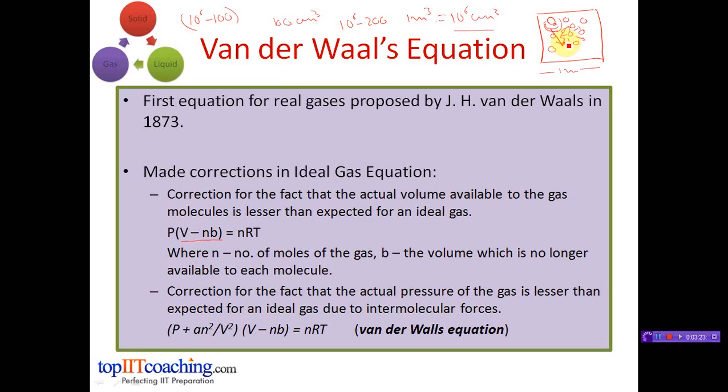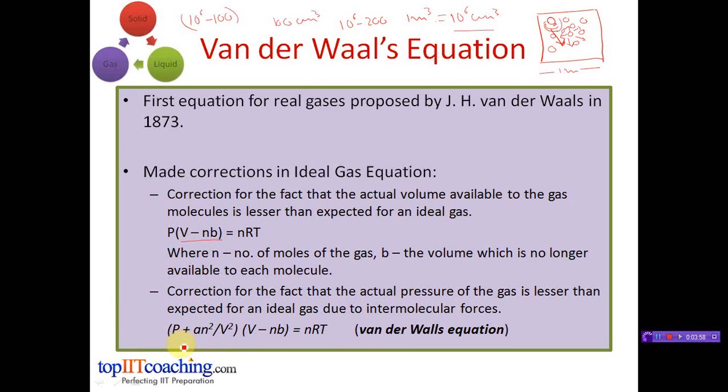Given that the collisions of the molecules with the walls of the container give rise to the pressure of the gas, the effect of the intermolecular forces on the molecules near the walls is to reduce the pressure that the gas exerts. Therefore, if the real pressure is less than the ideal, we have to add a correction to the real pressure to give a value closer to the ideal figure. So van der Waals wrote the corrected pressure as P plus an squared divided by V squared.